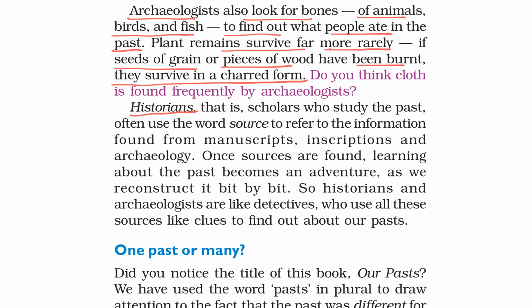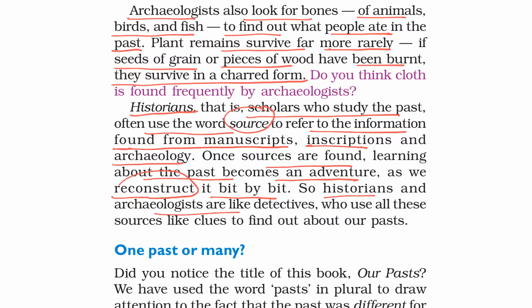Historians, that is, scholars who study the past, often use the word source to refer to the information found from manuscripts, inscriptions, and archaeology. Once sources are found, learning about the past becomes an adventure as we reconstruct it bit by bit. So, historians and archaeologists are like detectives who use all these sources like clues to find out about our past.